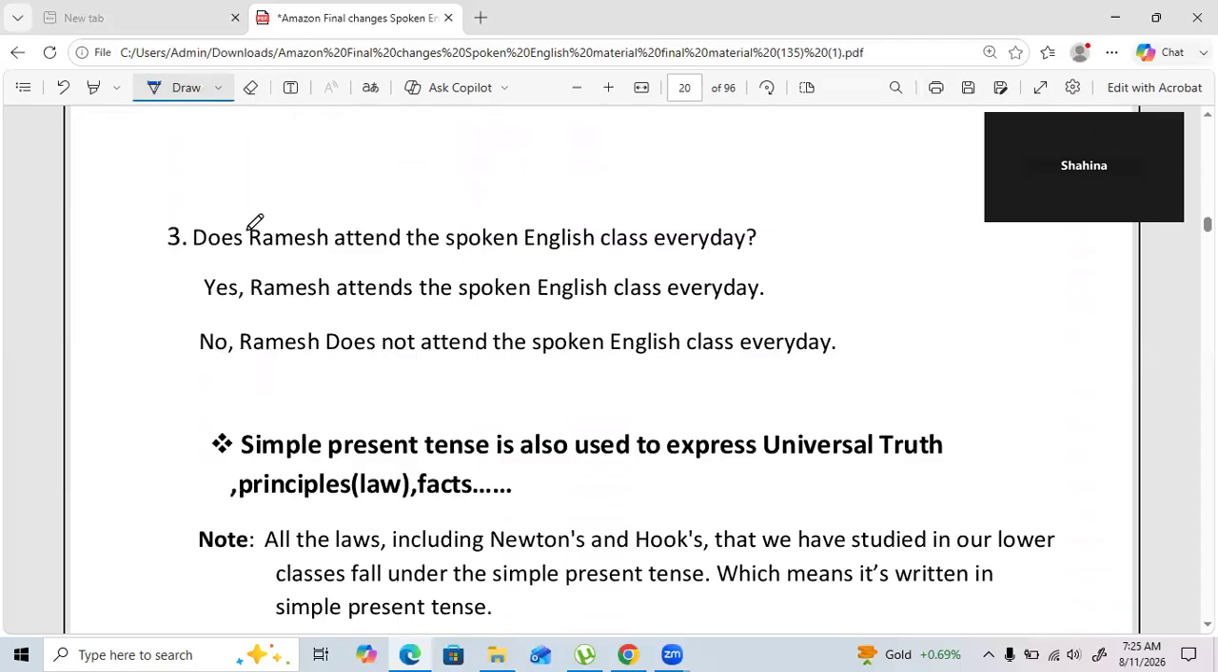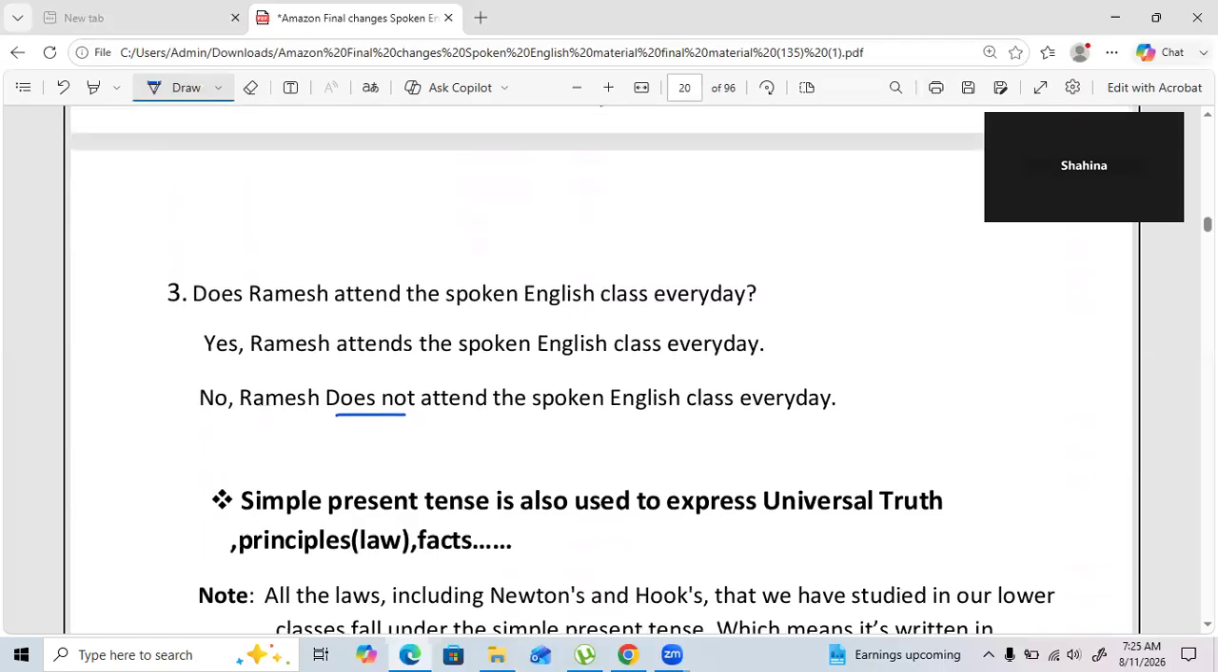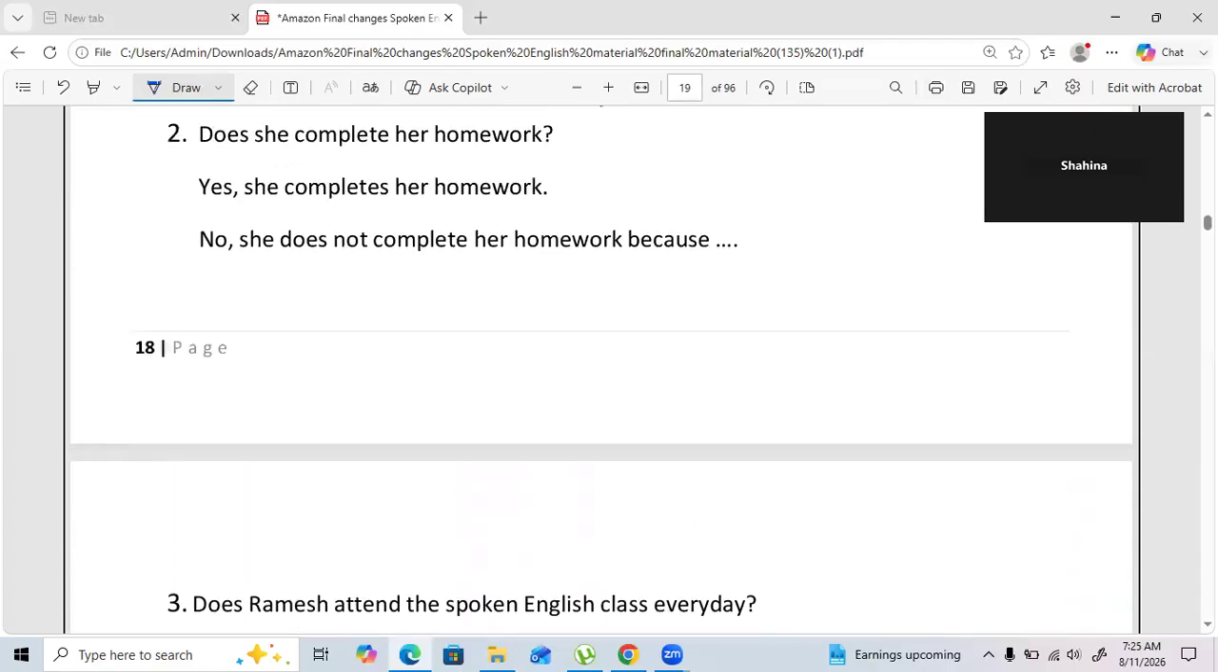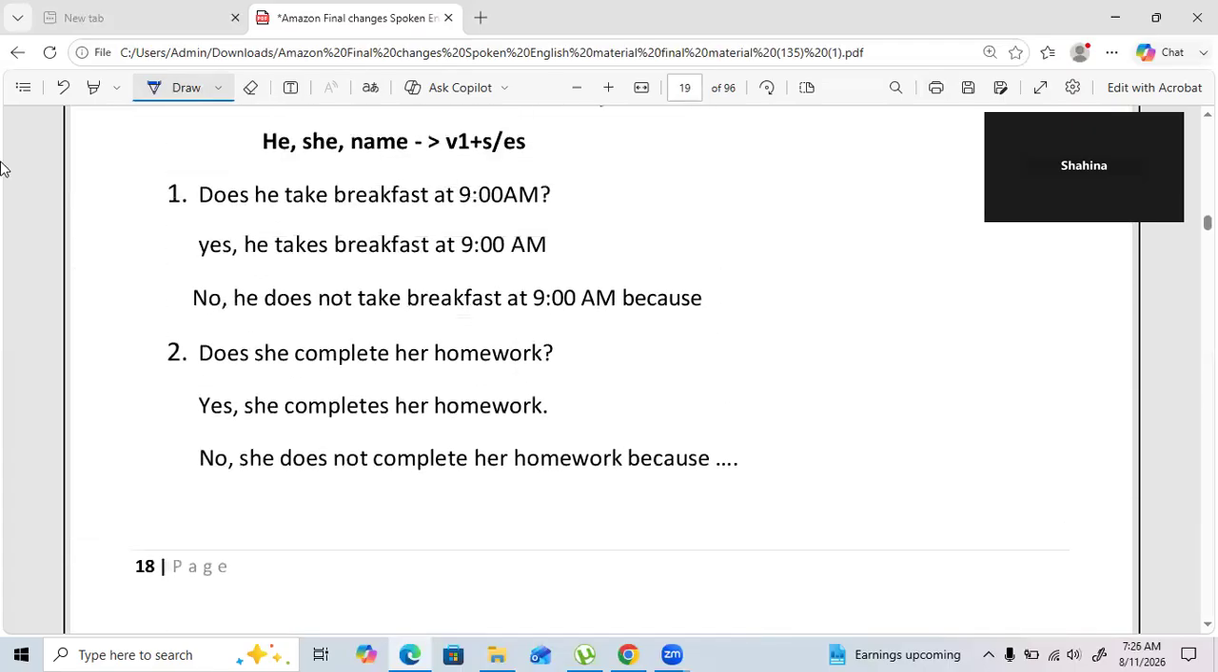Now, does Ramesh attend the spoken English class every day? Yes, Ramesh attends. No, Ramesh does not attend. So here as well, you can see does not. One very important thing, as I forgot to tell you, is this one. As you can see in the question, does he take, I'm using V1, but in the answer, yes, he takes. So a very, very important thing that you need to remember is that whenever you do not use does, S or ES is added.